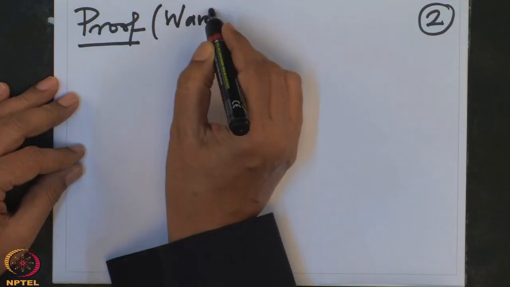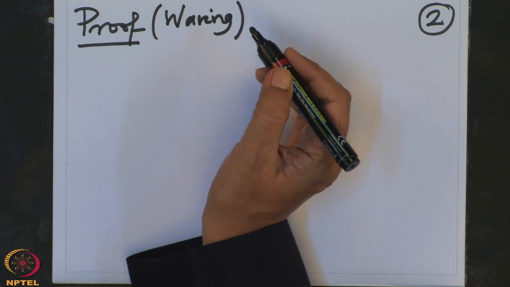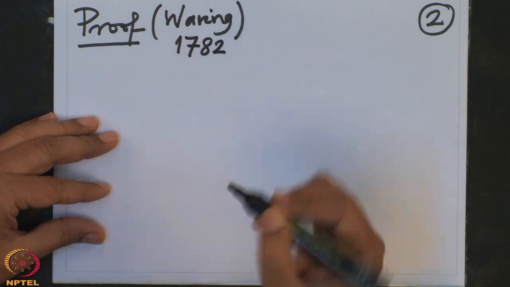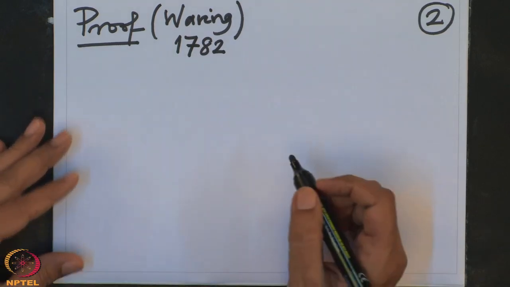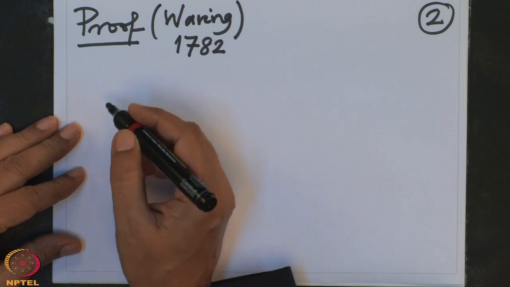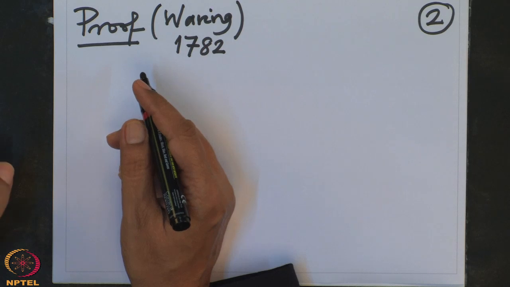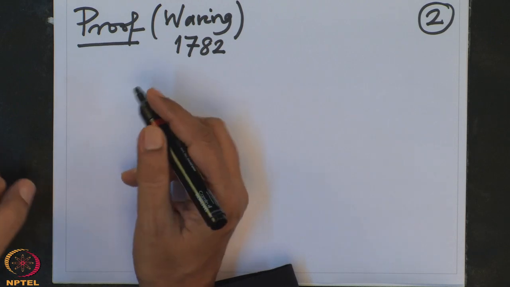The proof is very simple. This proof is due to Waring, and this was in the year 1782. The idea is very simple. So, what do we want to prove? We want to prove that every symmetric polynomial is a polynomial in s1 to sn with coefficients in K.